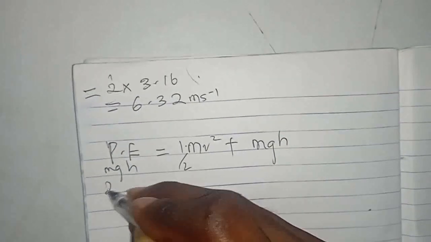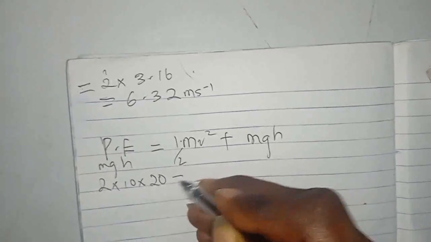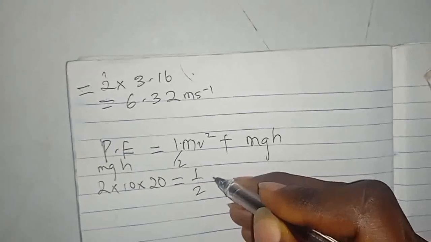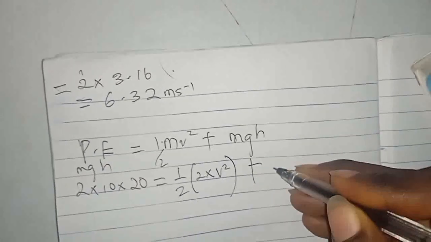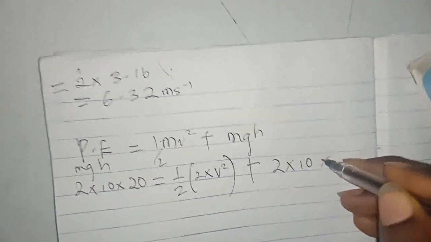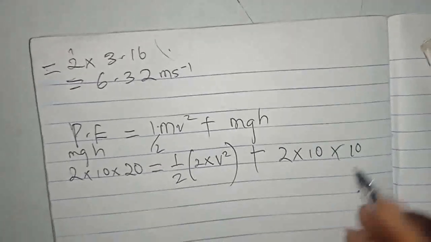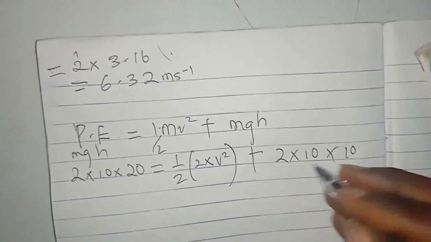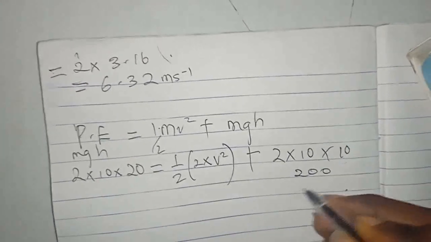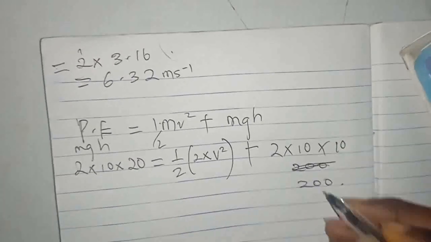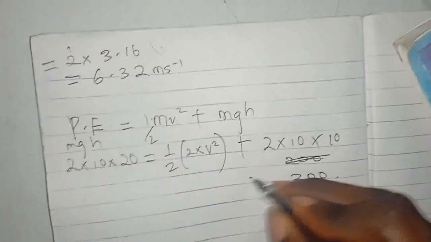So here is going to be 2 times 10 times 20 equals half times 2 times v square plus 2 times 10 times 10 above the ground. So this is the same thing as 10 times 10, 100, 200.